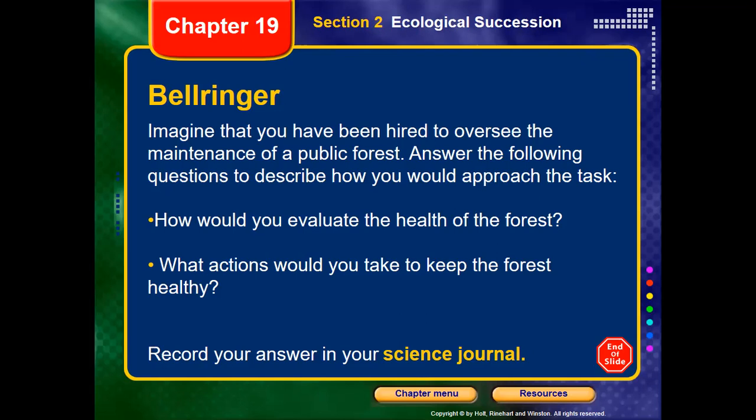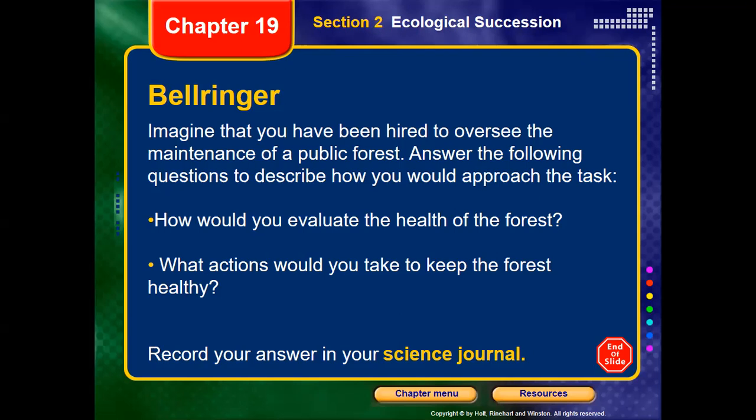If the answers to these questions are positive, that means there is diversity, they are growing healthy and at the normal rate. So it means that this forest is healthy. Then we ask: what actions will we take to keep the forest healthy? Some of you may say we will not cut trees, we will not hunt animals, we will not cause pollution. All these answers are true.